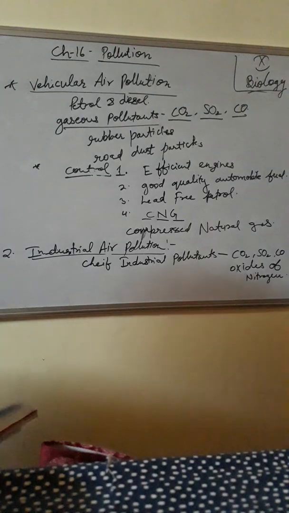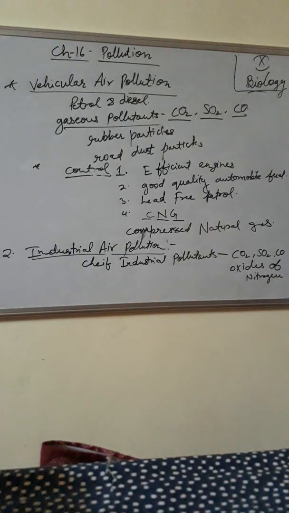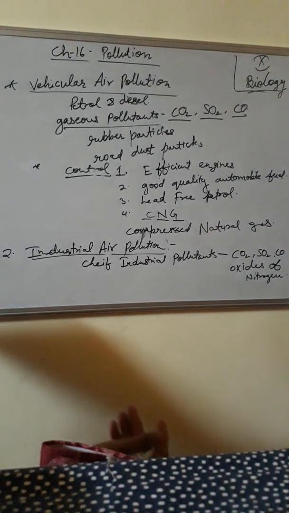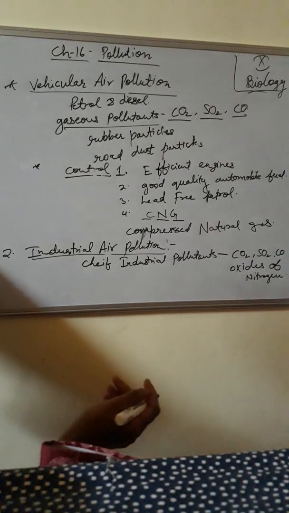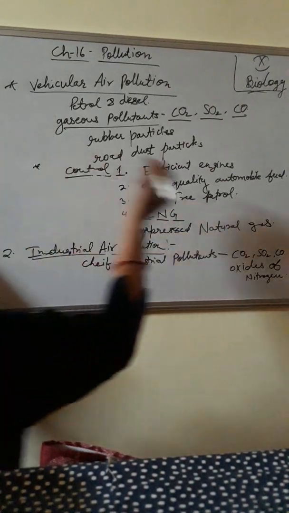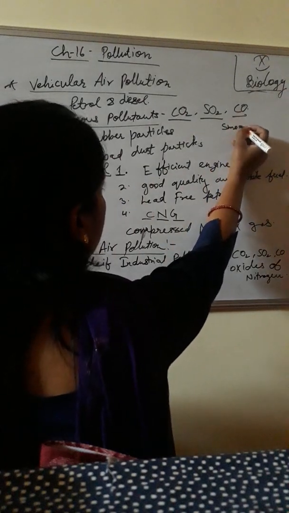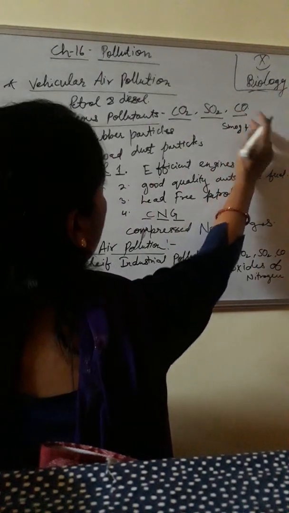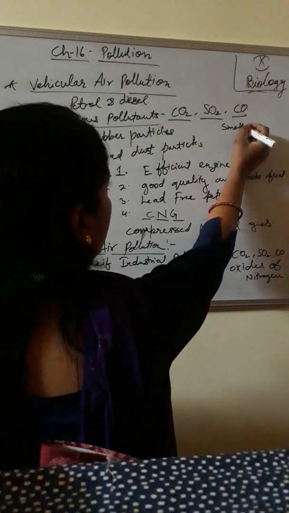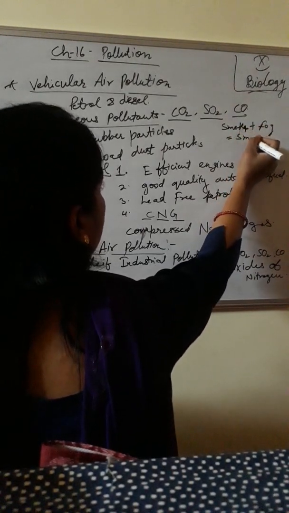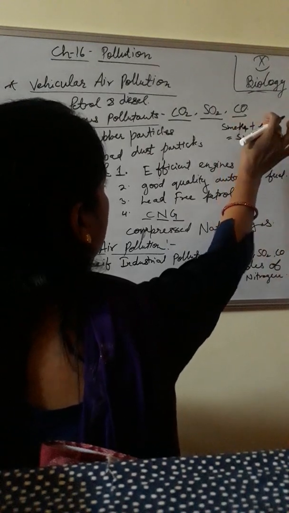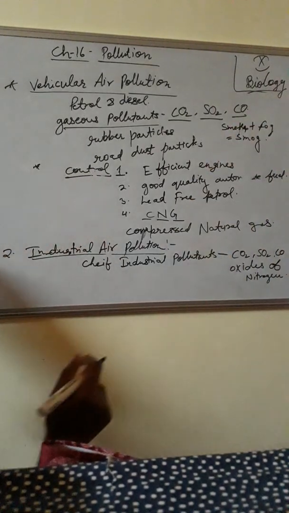What is smoke? Smoke released from the various sources may get mixed with dust particles and small drops of fog to produce smog. Smoke plus fog forms smog.